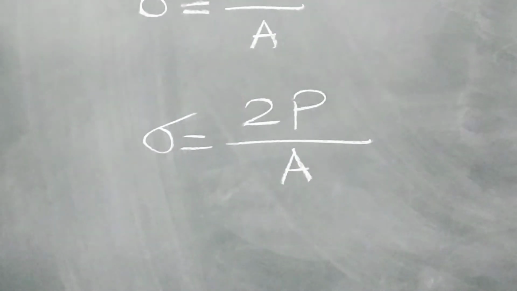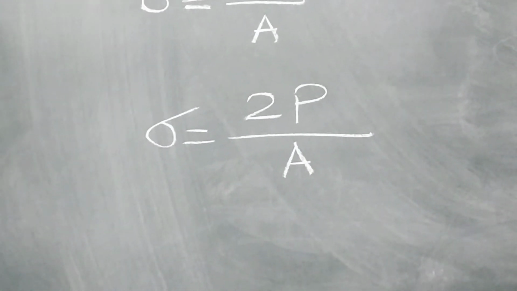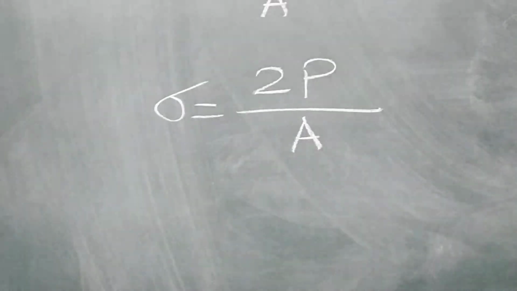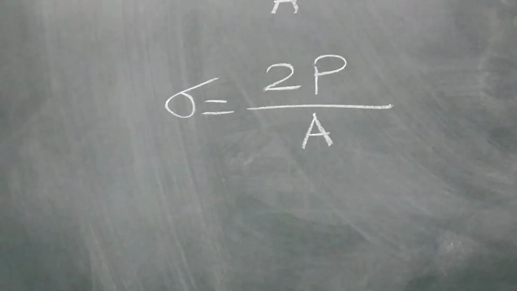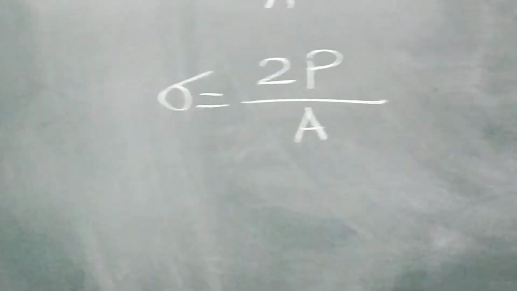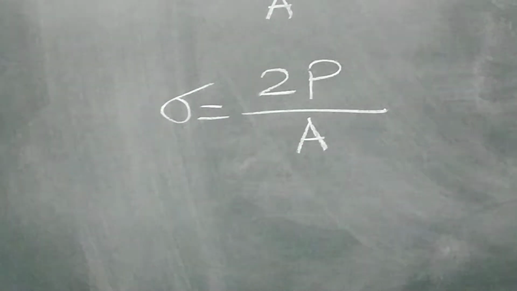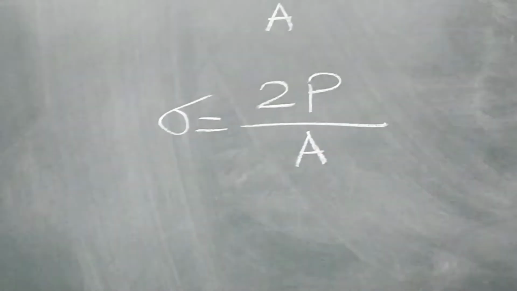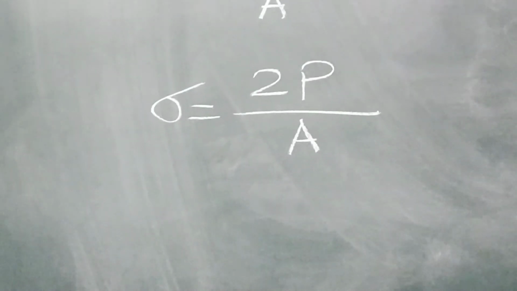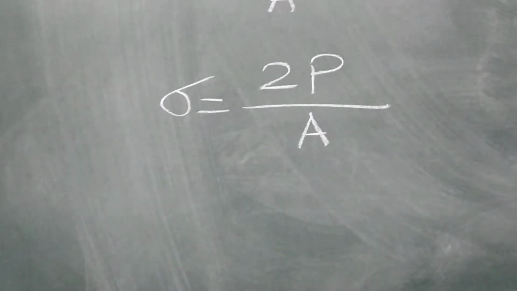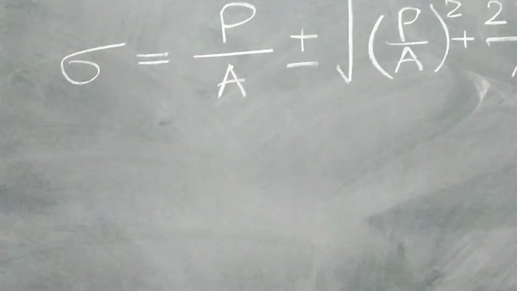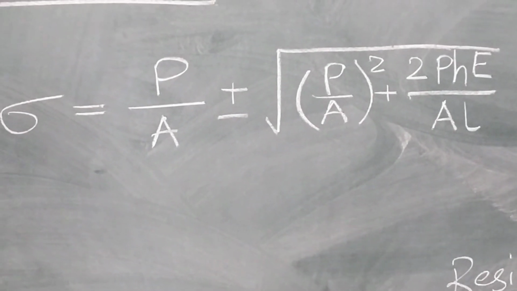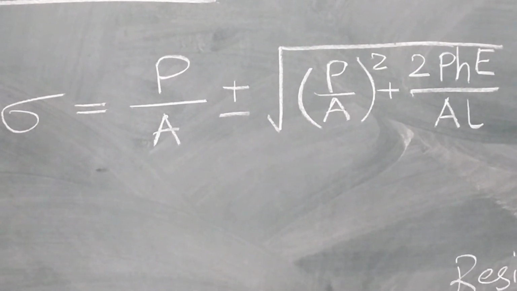Second, suddenly applied load. Sigma is equal to 2P upon A with all usual notations, and write down for third case, impact load or falling load, sigma is equal to P upon A